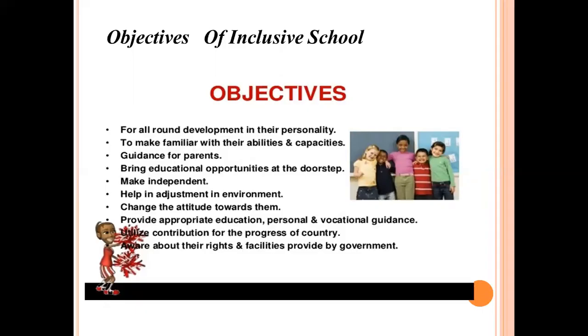Another objective is to provide appropriate education, personal and vocational guidance, utilize their contribution for the progress of the country, and make them aware about their rights and facilities provided by the government. For this purpose, inclusive schools are formed. In one sentence we can say that for the all-round development of disabled children and for giving them quality education, this concept has arisen.